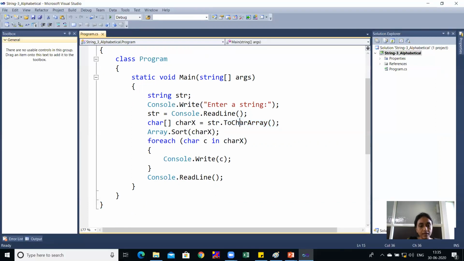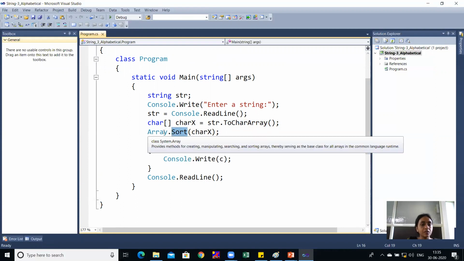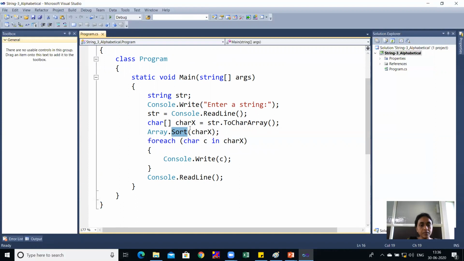Whatever the character array is converted to, it will now be sorted through the Sort method of the Array class. So Array.Sort is written here, and it will sort this character array charx. Now the alphabetically sorted array will be printed through this code. So foreach character c in charx, it will print each and every character, which are sorted in alphabetical order.